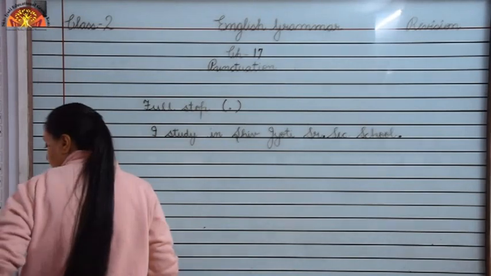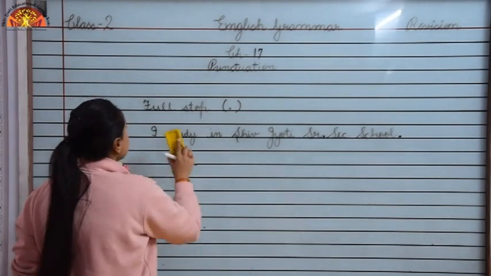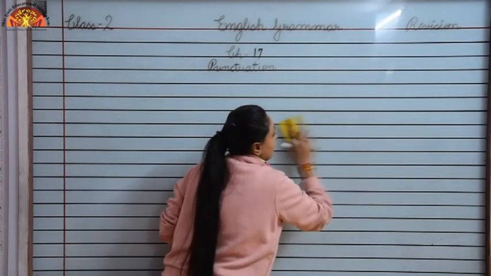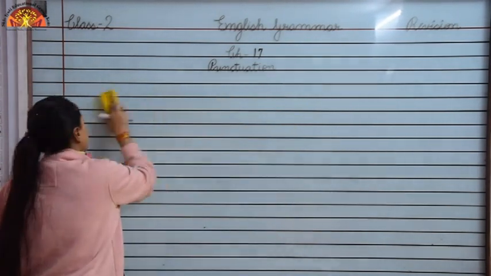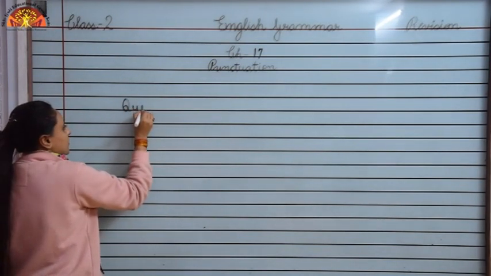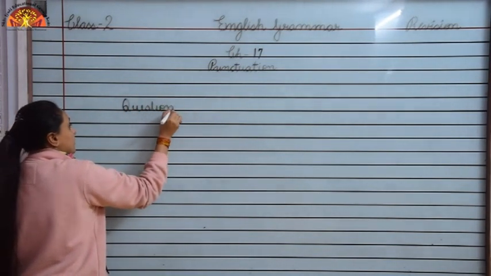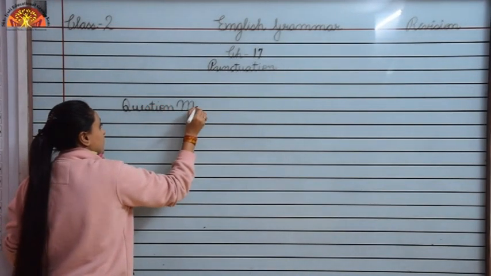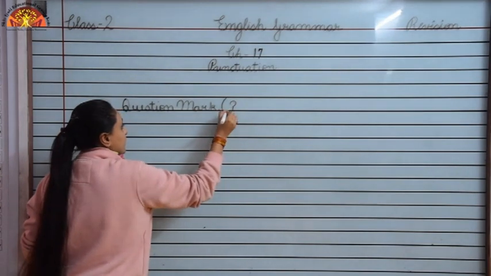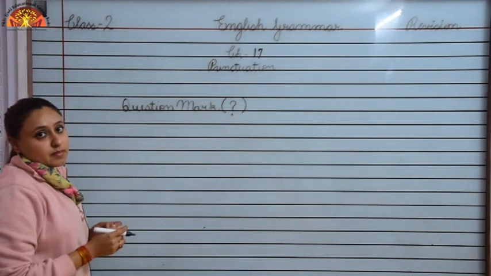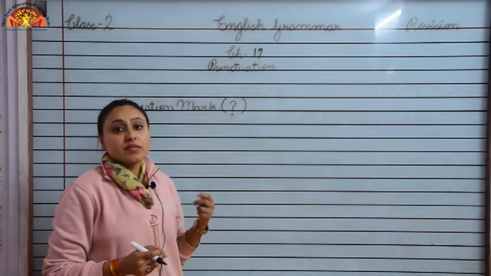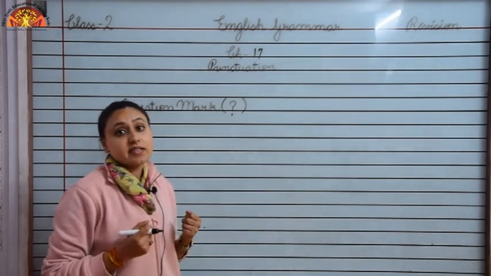Now children, we will learn about another punctuation mark, question mark. Look over here, this is the symbol of question mark. So children, when do we use question mark? Whenever a sentence is asking you something.